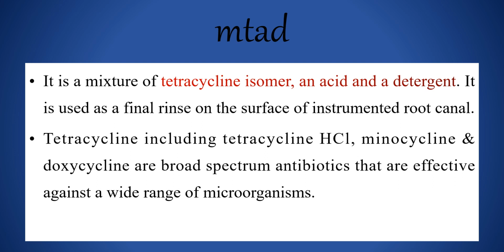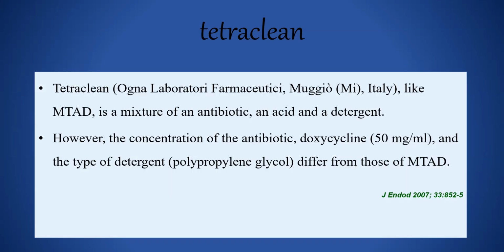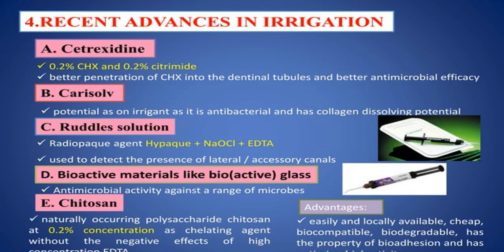Tetracyclines include tetracycline HCl, minocycline, and doxycycline, which are broad spectrum antibiotics effective against a wide range of microorganisms. Tetraclean is a mixture of an antibiotic, an acid, and a detergent. However, the concentration of antibiotic, doxycycline, and the type of detergent differ from that of MTAD. Recent advances in irrigation are Cetrimide, Chlorine dioxide, Qmix solution, bioactive materials, and chitosan.